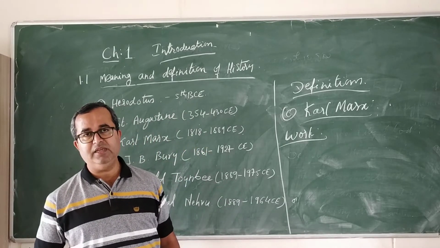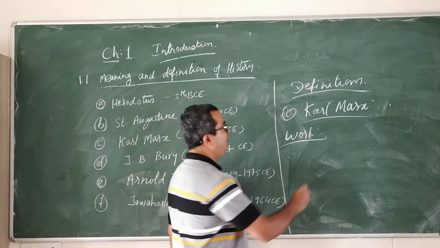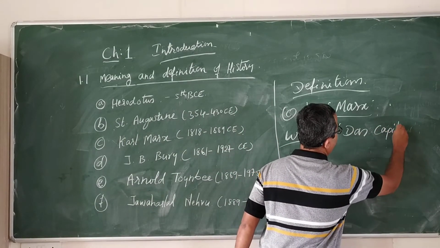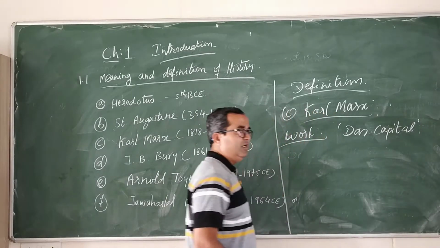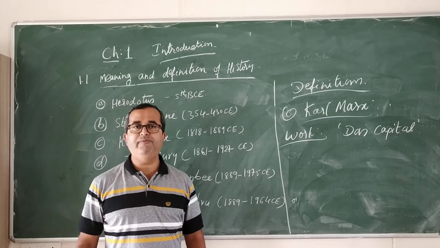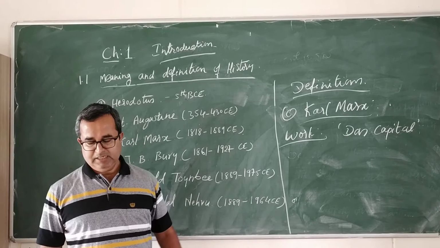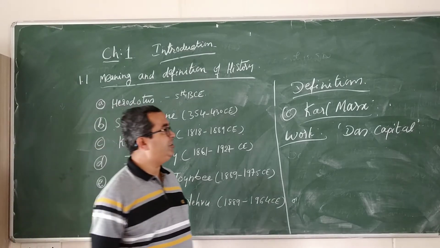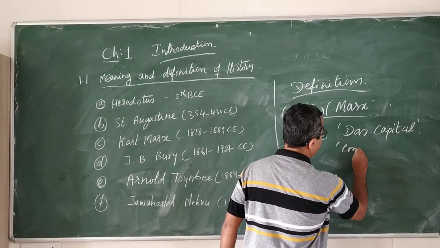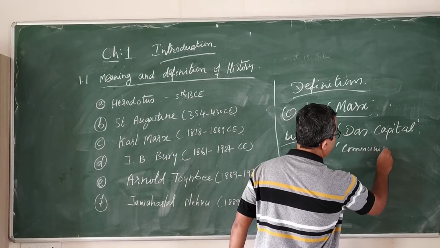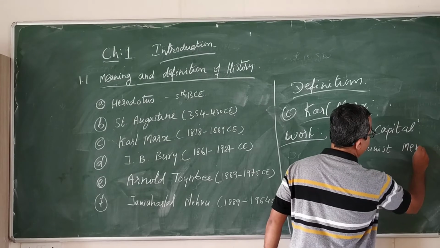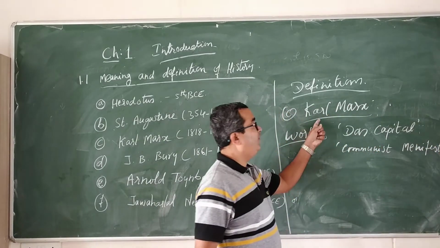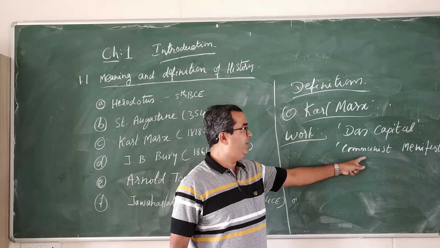So what is the work of Karl Marx? One work is Das Kapital. This is one of the books of Karl Marx. Another book which he has written is the Communist Manifesto. So another book of Karl Marx is Communist Manifesto.